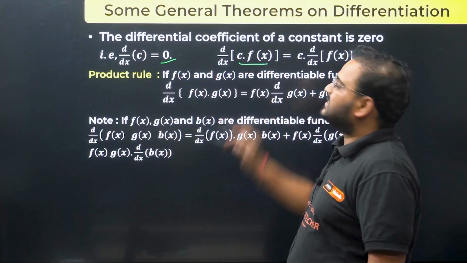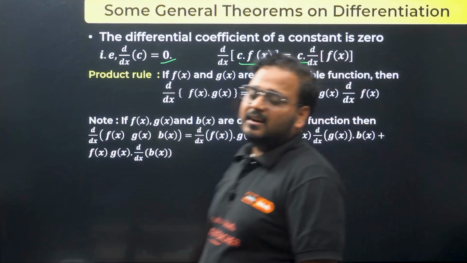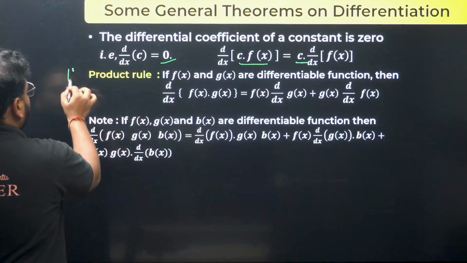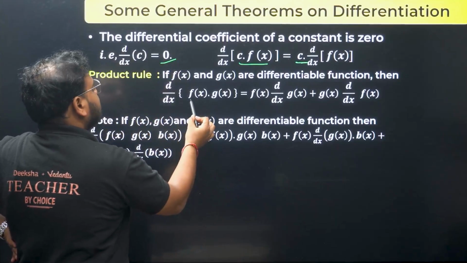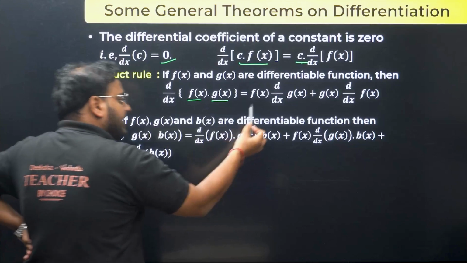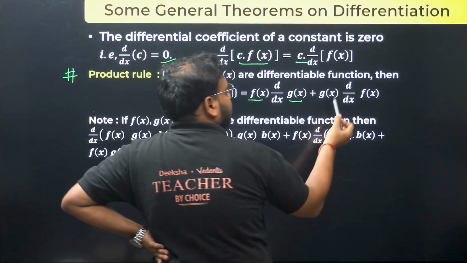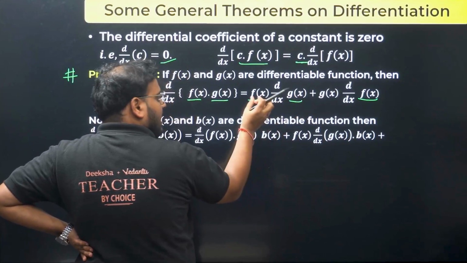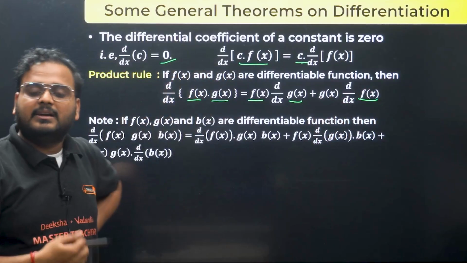If you have c times f(x), a constant multiplied to the function, that can be taken outside the derivative. Next up is your product rule. Please check. If you have two functions given in a product like f(x) into g(x), you differentiate one of the functions, keep the other as it is, and then differentiate the function which was not differentiated in the first term. See, I differentiated g(x) over here, f(x) kept as it is. In this term we differentiate f(x), g(x) kept as it is, and take the sum.